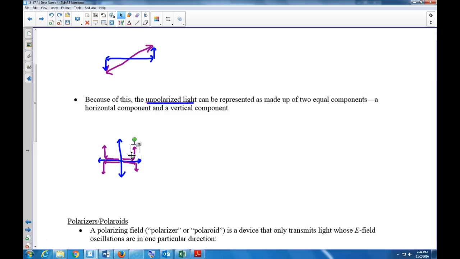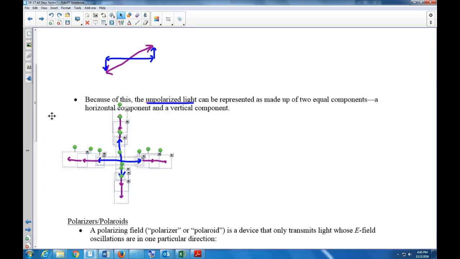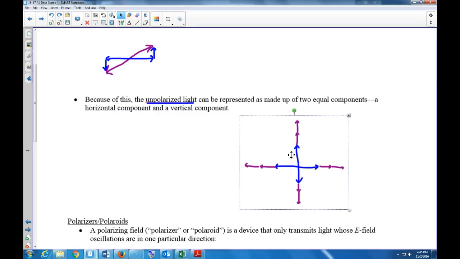But look at this. I take this component and add it to the existing Y oscillations. These arrows represent oscillations in the electric field strength. And I add the X's as well. Look at what I have done: I started with every possible direction, and I ended with just two directions.